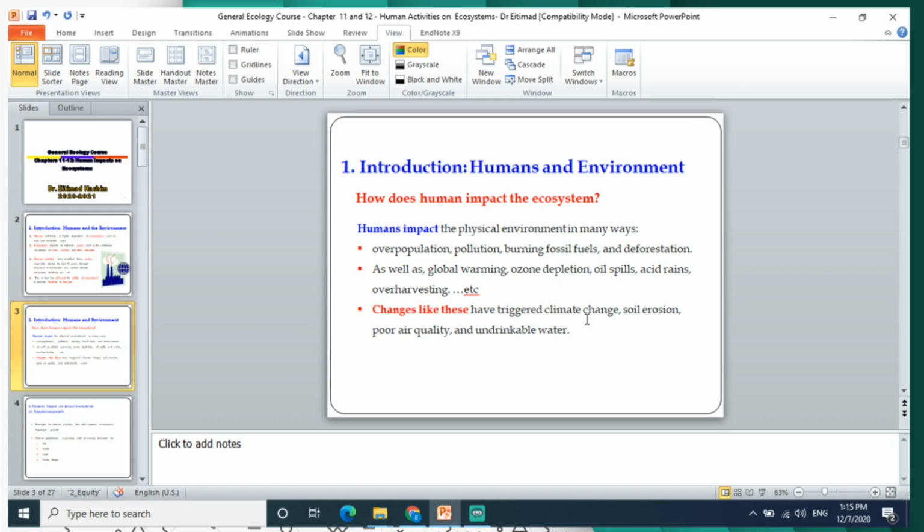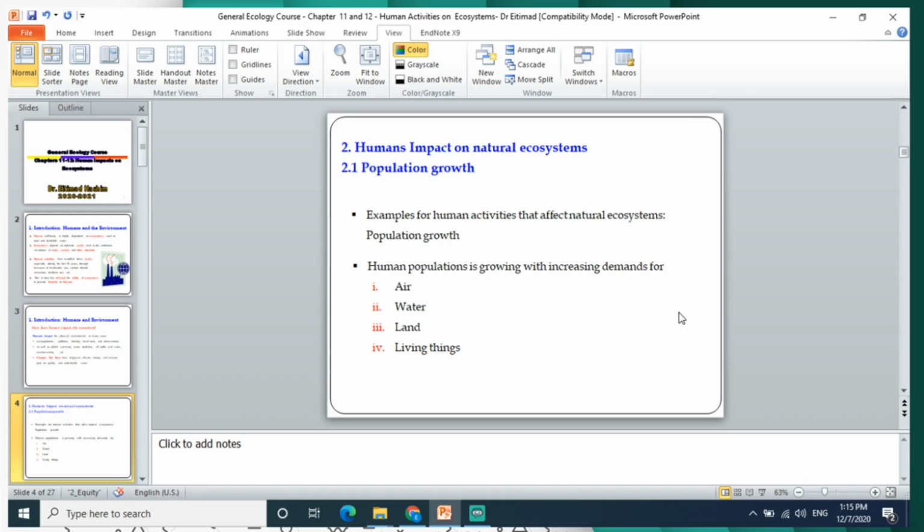Therefore, changes like these have impacts on the climate, soil erosion, poor air quality, and undrinkable water. Examples of human activities that affect natural ecosystems include population growth, which also has consequences.